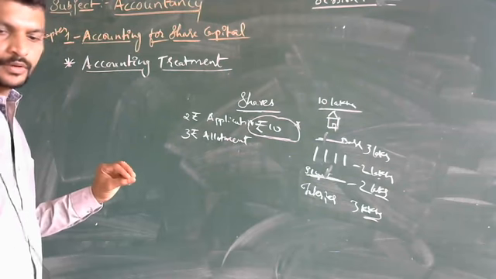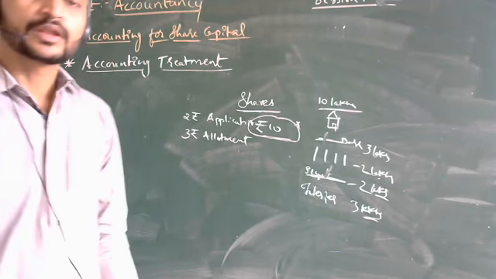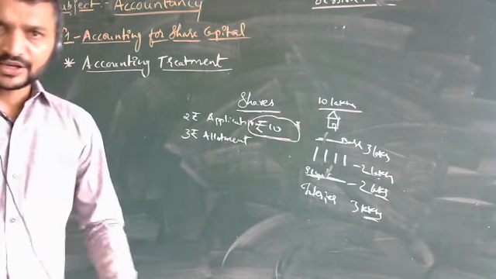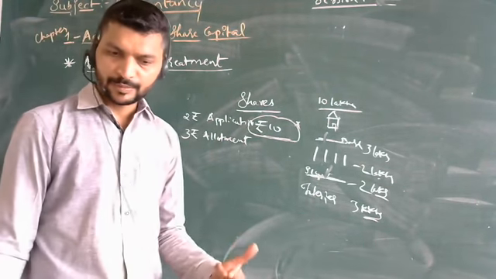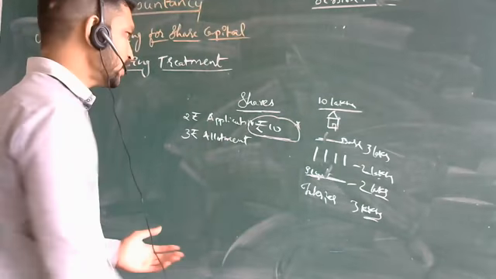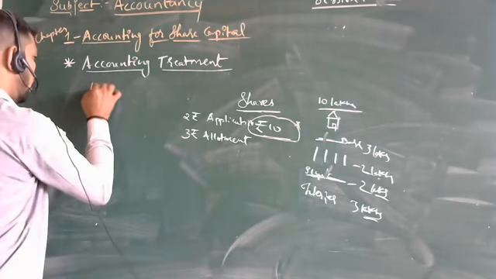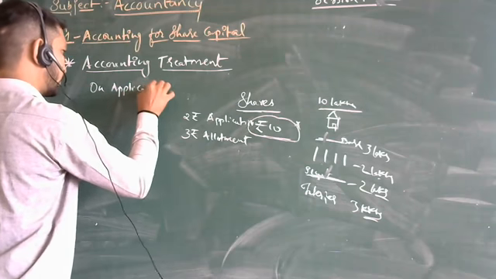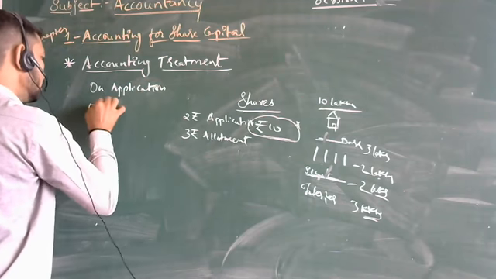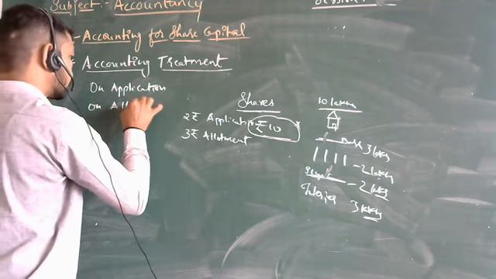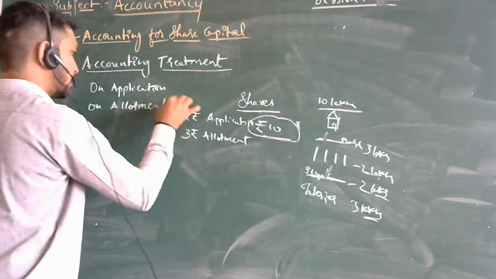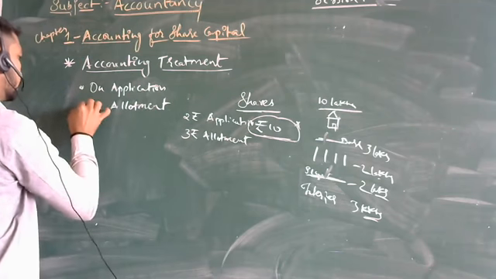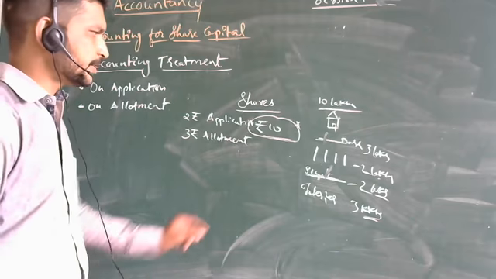First we are going to see the application, what we do and how much we collect, then how we make the allotment. On application and on allotment, we are going to see how to pass the journal entries.